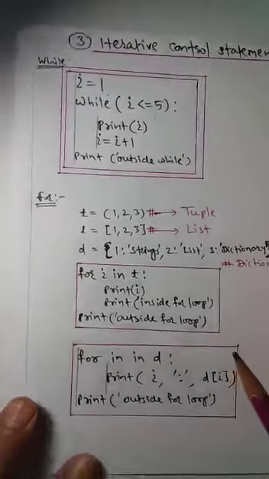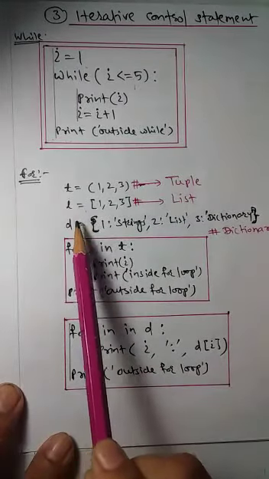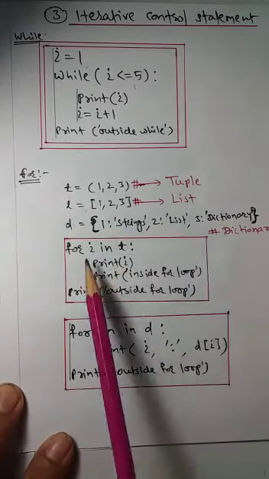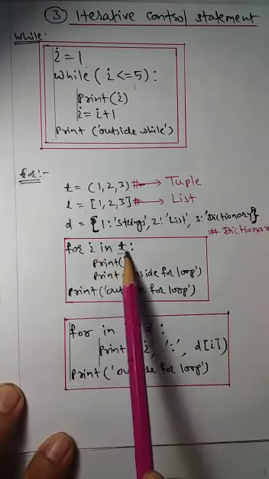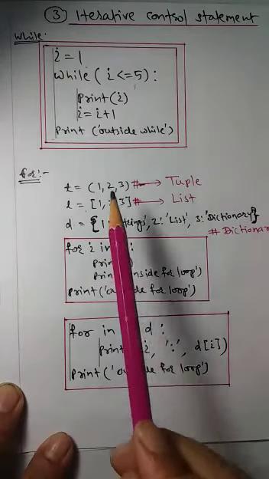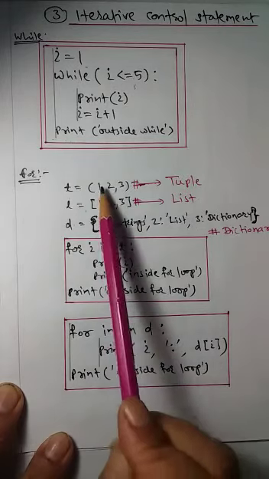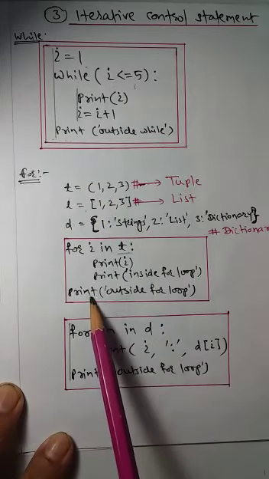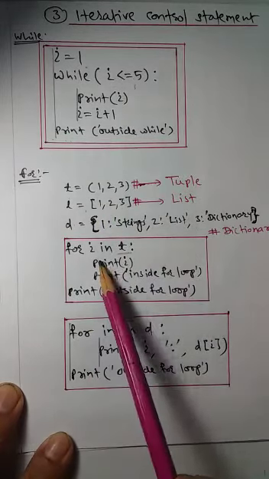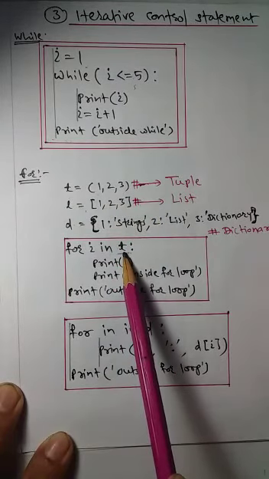Now to see the use of the for loop, a tuple, list and dictionary are given here. How to use it? For I in t, where t is a tuple. How do we write it? Print I. The elements in the tuple will be printed, and when all 3 elements are printed, then it will come out of the loop. The same program can be applied for a list. Instead of t you write L only.